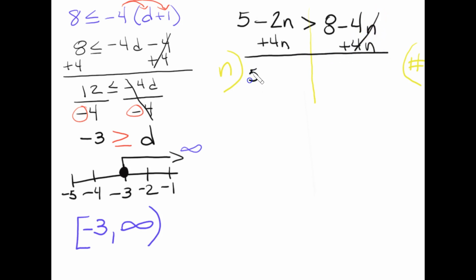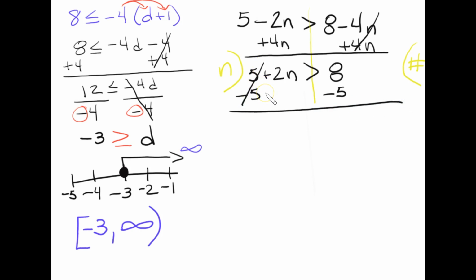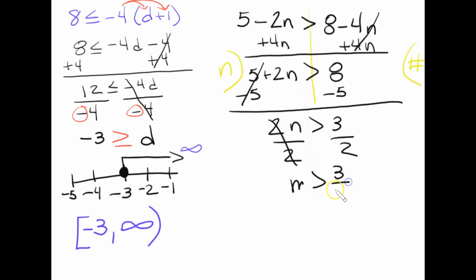Alright, so I have 5. These signs are different. This becomes a positive 2n, and it's greater than 8. Alright, the only player, if he wants to shoot, he has to be on the other side of the court. So I'm going to subtract 5 from both sides. This cancels out. And I have 2n is greater than, and 8 minus 5 is 3. My last step, to divide both sides by 2. This cancels out, leaving me with n is greater than 3 over 2.